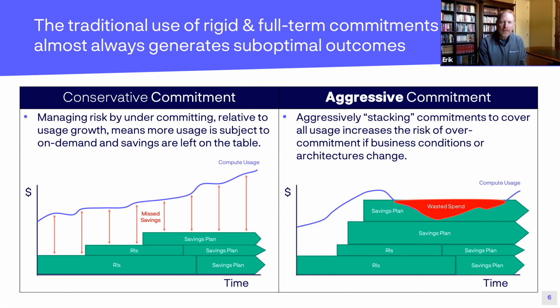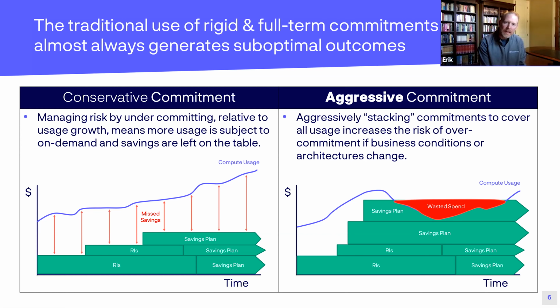On the right-hand side, you see a more aggressive commitment scenario where that purple line grows relatively rapidly. The customer in this case is stacking commitments on top of each other. But then there's a downturn. Business conditions change, a pandemic hits, optimization activities occur on the engineering side that cause costs to decline. There's a whole host of reasons why this might occur. But if that happens, you end up overcommitted to AWS, where you're now paying for commitments that you're not utilizing. Both of these scenarios will affect your savings outcome.